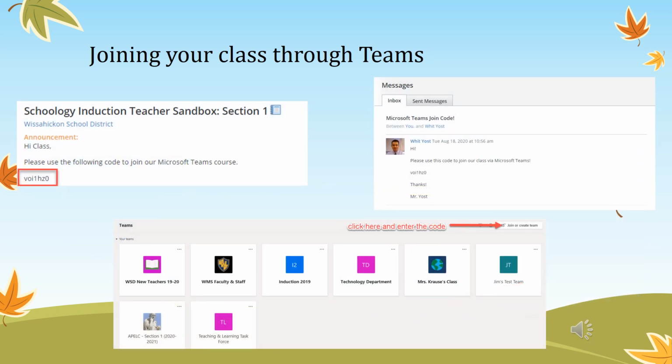Another way that teachers can have you join their Microsoft Team class is by creating a join code. There are many different ways that teachers can send you the join code. On this slide are 2 examples. On the left-hand side, the teacher has posted an announcement that includes the join code. On the right-hand side, the teacher has sent a message to all of his students which includes the join code. Once the teacher has created and sent the join code, the students need to open up Microsoft Teams to the landing page where all teams are located. In the upper right-hand corner, you will see a button that says Join or Create Team. Simply click on the button and enter the class code to be enrolled in that class.